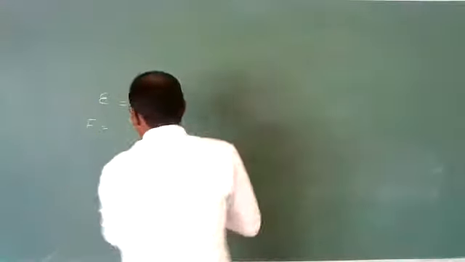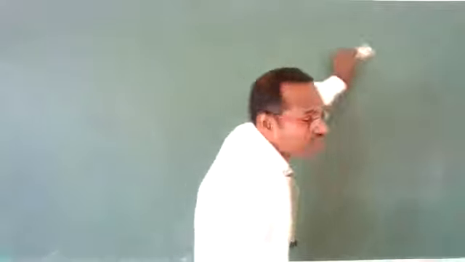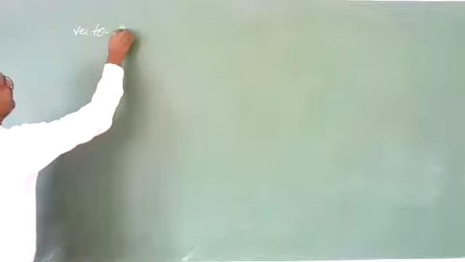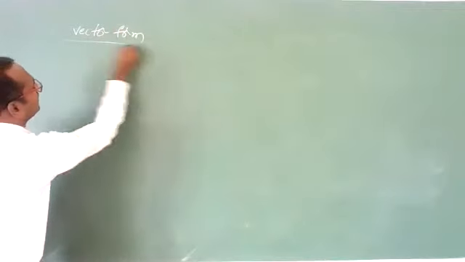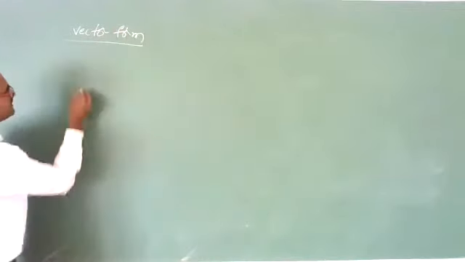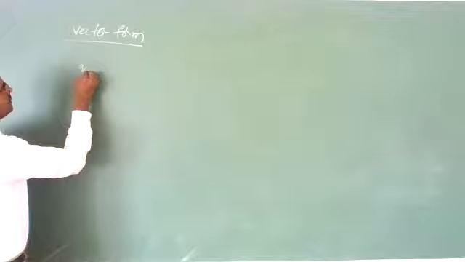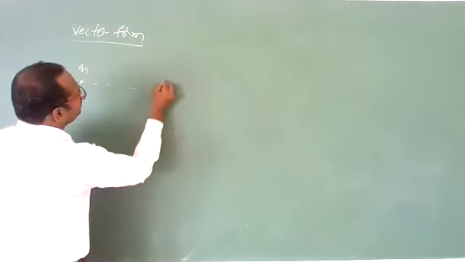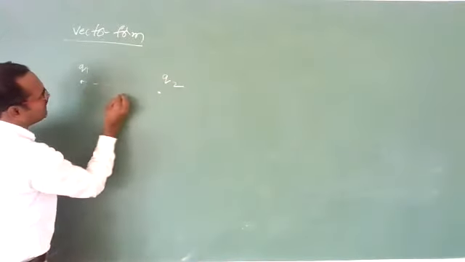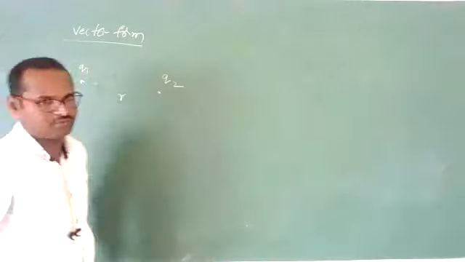Scalar form of Coulomb's law. Now, we know force is a vector quantity, meaning force should have direction also. So let us see Coulomb's law in vector form. Vector form of Coulomb's law. Already discussed. One more time, let us discuss. Two charges are there, Q1 and Q2, and these two charges are separated by some distance R, let us suppose.